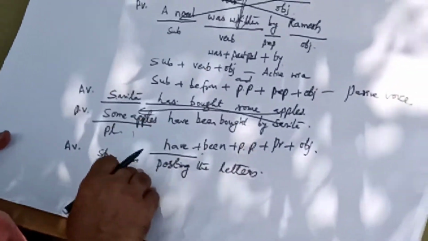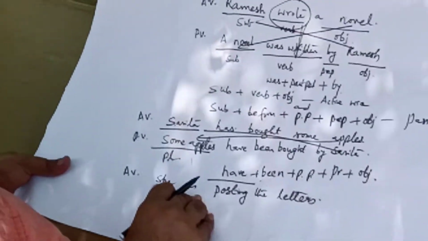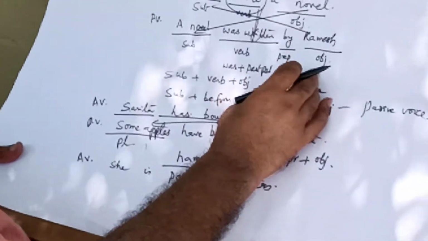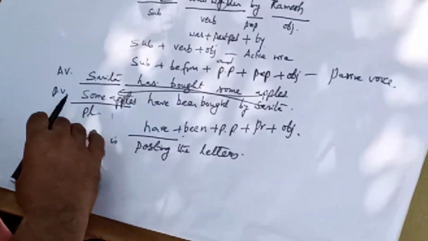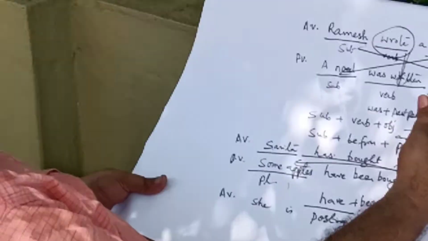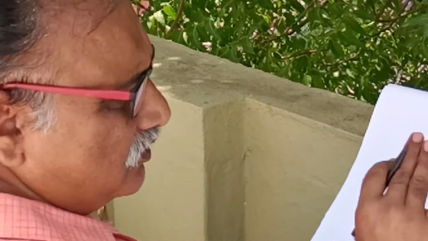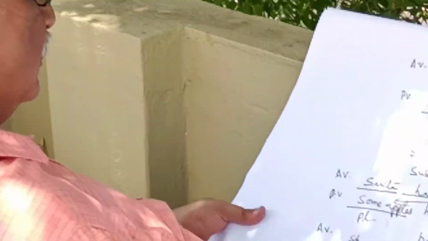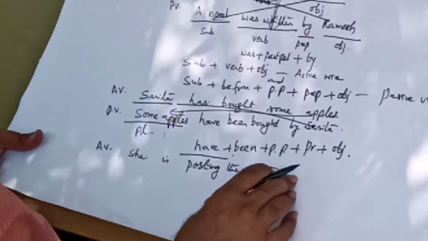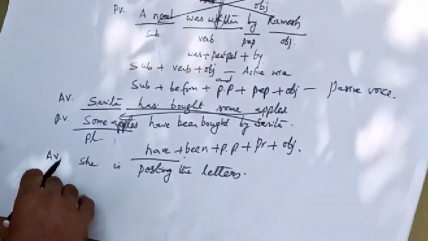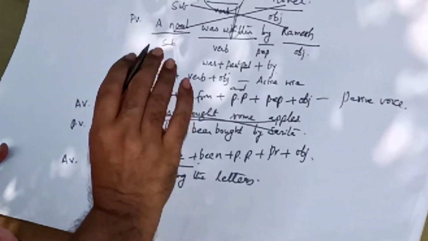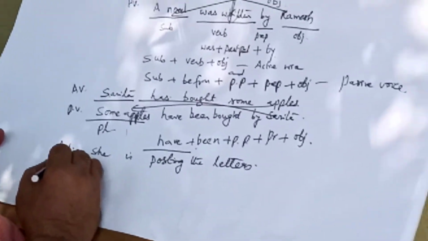So you have to bear in mind that when you convert active voice into passive voice or passive voice into active voice, you should not change the tense of the verb. It remains the same. So this sentence is in present continuous tense, and when you convert it into passive voice also, you have to use the same tense. Now let us convert this into passive voice.